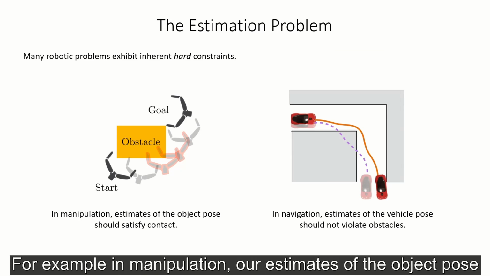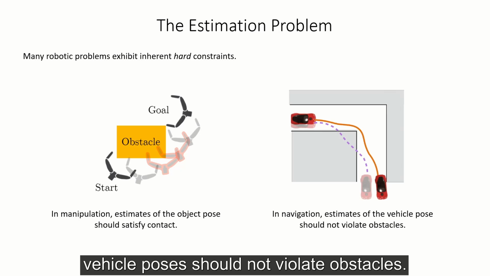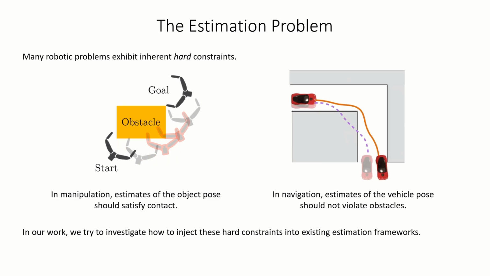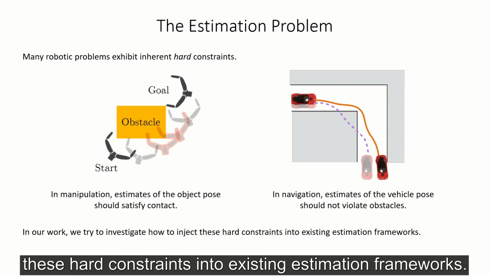For example, in manipulation, our estimates of the object pose should satisfy contact, and in navigation, estimates of vehicle poses should not violate obstacles. In this work, we try to investigate how to inject these hard constraints into existing estimation frameworks.